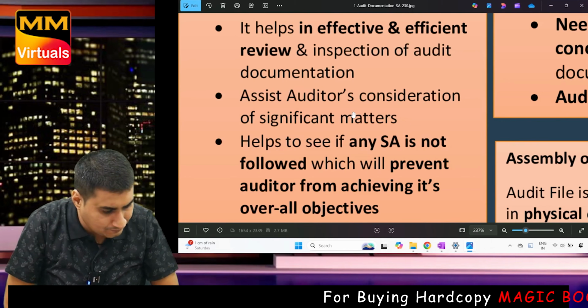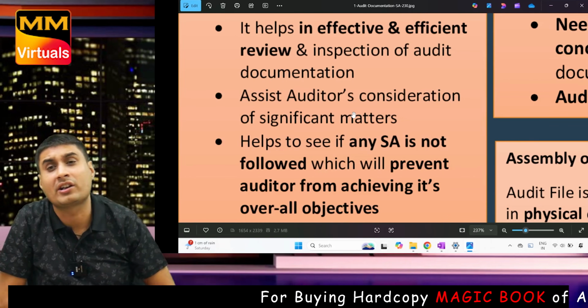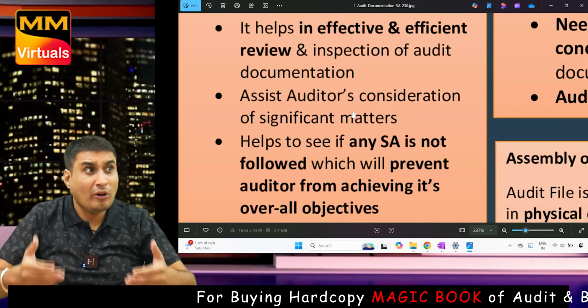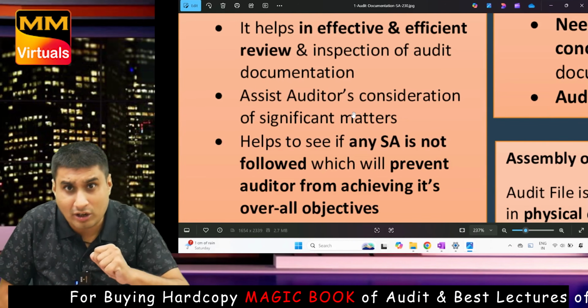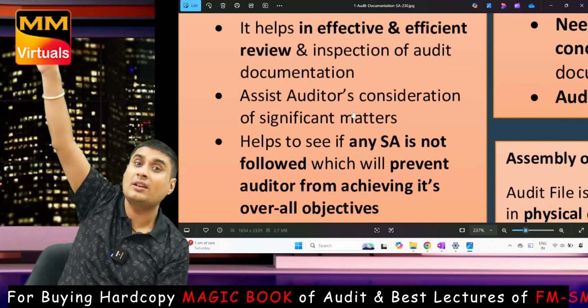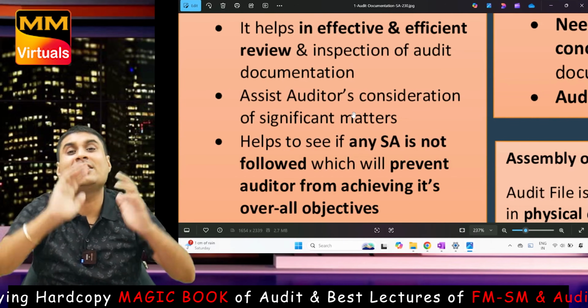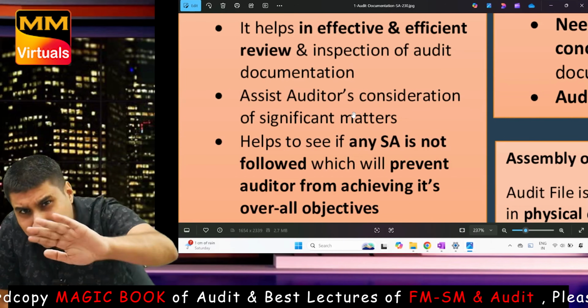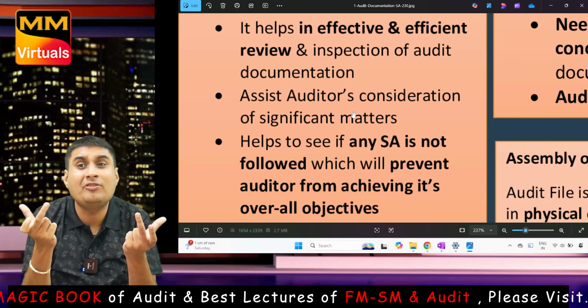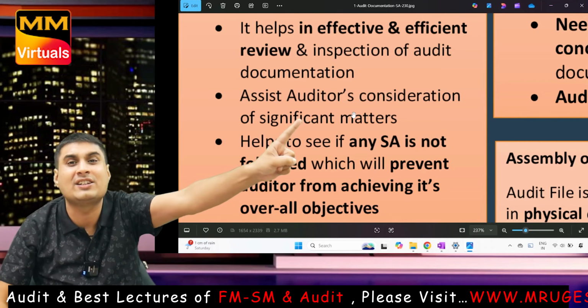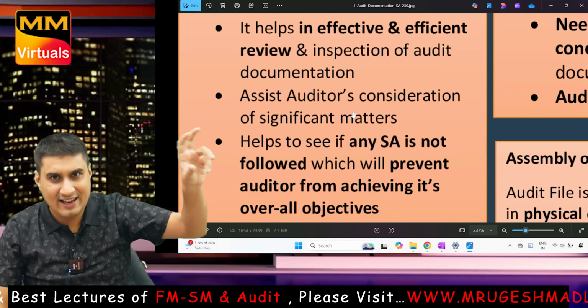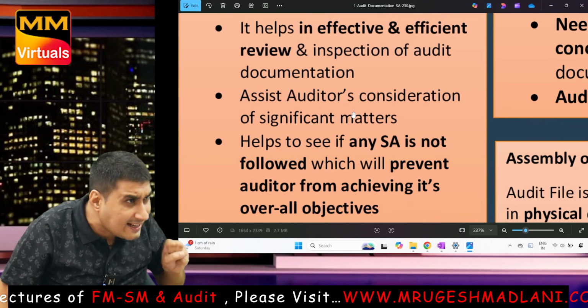Let me take an example. Debtor confirmation not received. With the help of this, you can see, did I do an alternate procedure? Debtor confirmation not received, but I had last year's confirmation. From there, I added what? Sale transactions. Minus all money received from debtor. I still got comfort. So I got reasonable assurance. Though one SA objective could not be achieved, debtor confirmation, SA 505 tells take debtor confirmation.